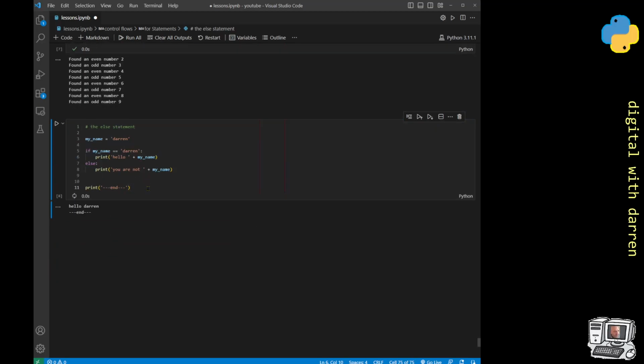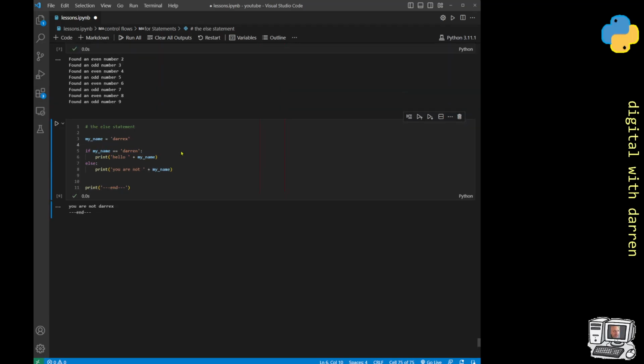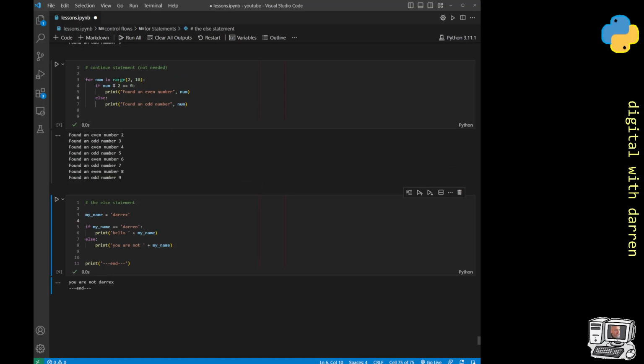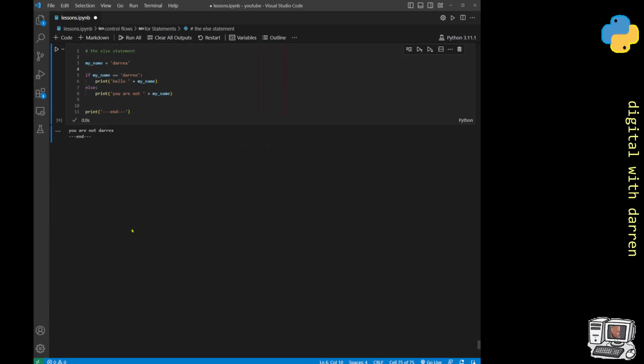Let's just run this little piece of code and we get hello Darren, and obviously if we had a misspelling or something else like that, then we would get you are not Darren. So that's basically the else statement. The else statement works just as well in the for loop as it does on its own outside of the for loop. So that's the else statement in control flows.